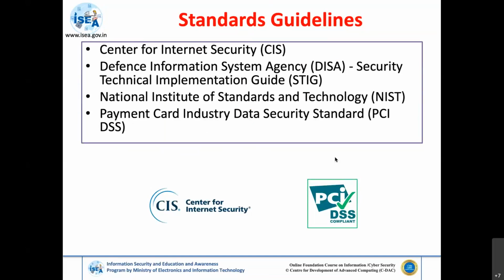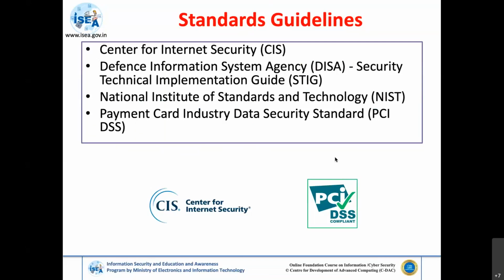Whenever we talk about the hardening or the auditing part, we have certain standard guidelines that need to be checked. As we said, CIS is one such, which is the Center for Internet Security, a non-profit organization that has certain benchmarks and controls with respect to securing information systems. The other standard is with respect to the defense part, the Defense Information Systems Agency of the US.